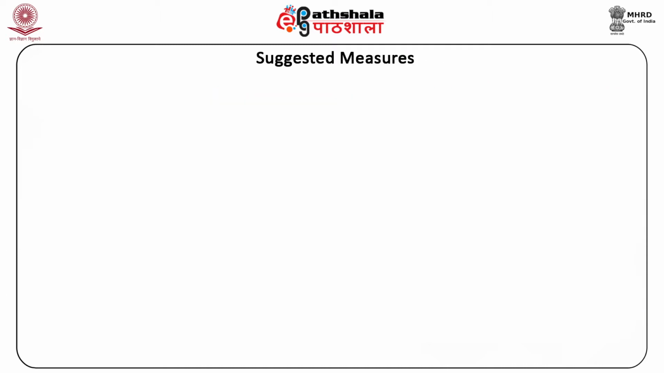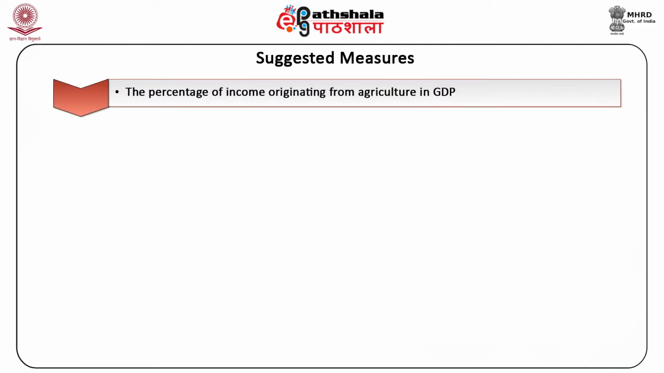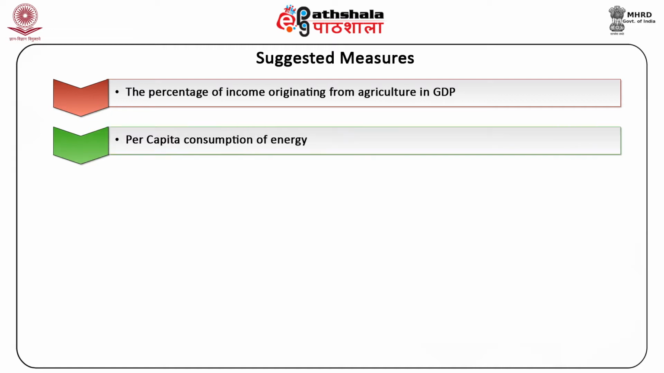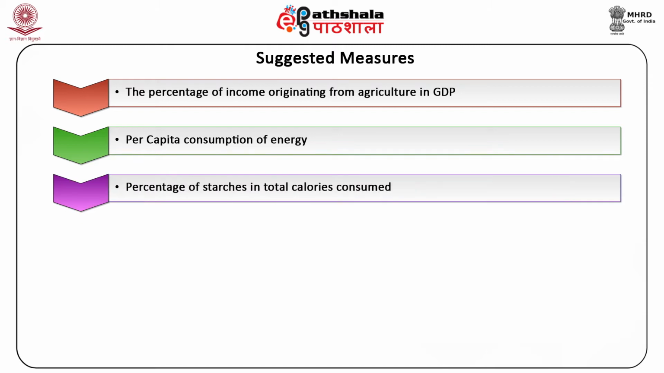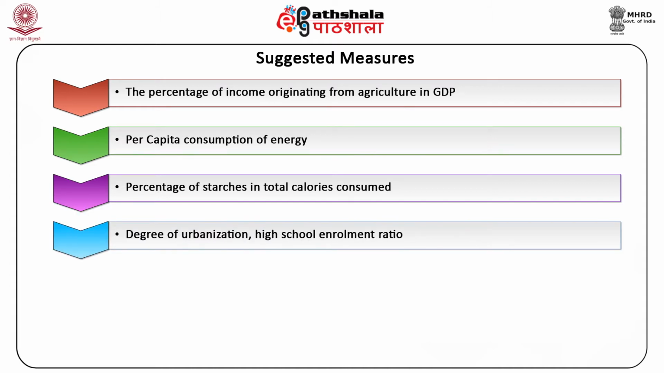A few suggested measures of economic development are the percentage of income originating from agriculture in GDP. The higher the income originating from agriculture, the less developed is the economy of a country. Per capita consumption of energy: the higher the per capita consumption of energy, the more developed is the industry and economy of the country. Percentage of starches in total calories consumed: if there is a high percentage of starches consumed in total calories consumed by the people, the economy will be considered as underdeveloped. Degree of urbanization, high school enrollment ratio.